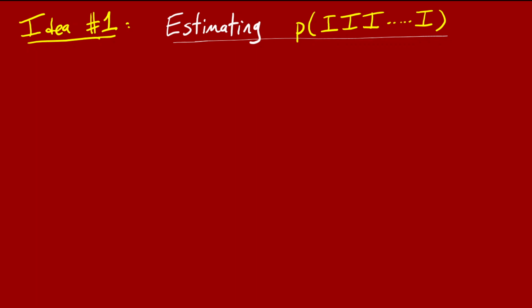Okay, so on to the ideas of our algorithm. And I'll tell you almost completely about this first idea, which is a component of the algorithm that solves a subtask: just estimating the probability of a particular string, the simplest string, the all-I string. So estimating the probability that the channel does nothing to your qubits. We're going to work for quite a while on just this task.